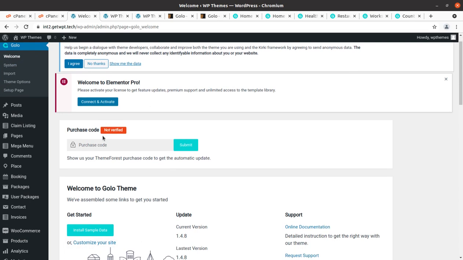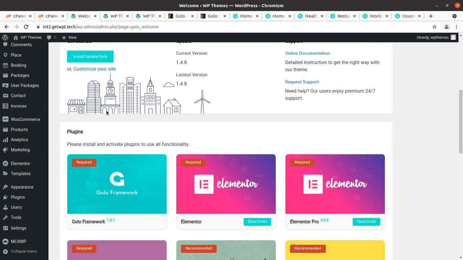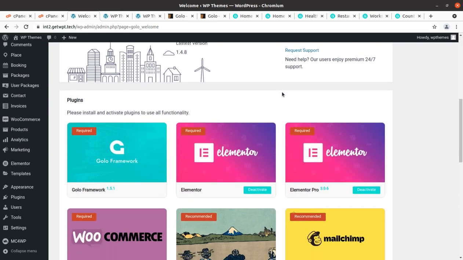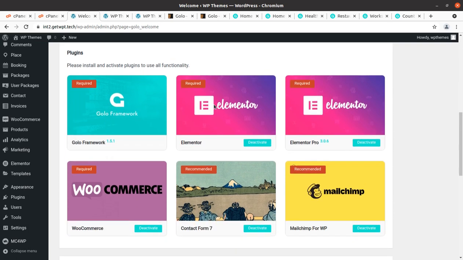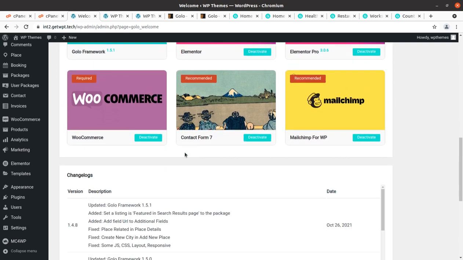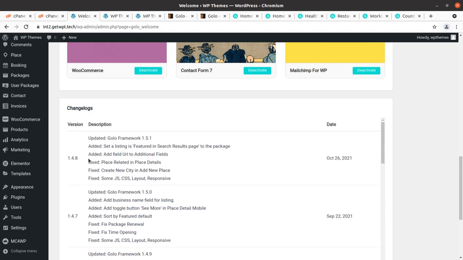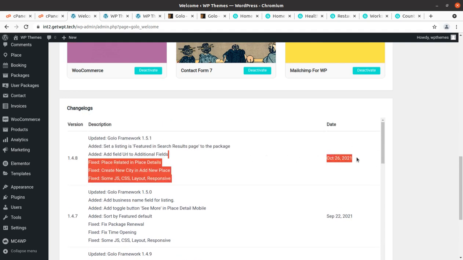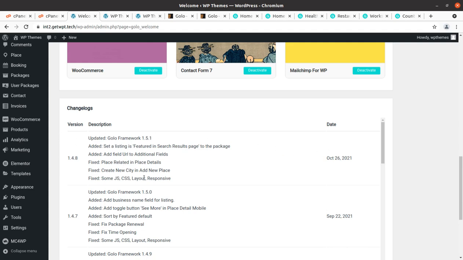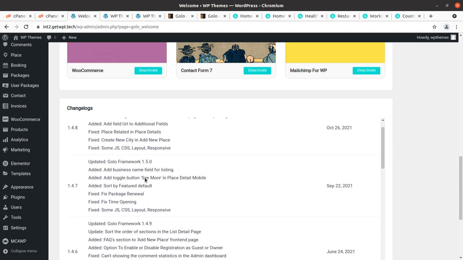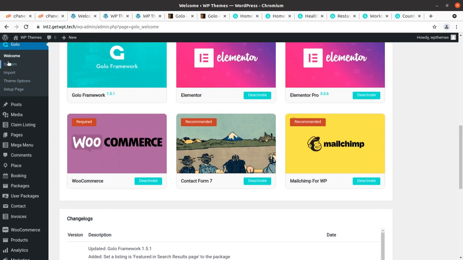This is the welcome page, and it shows the theme version, documentation, the plugins that are required and what has been installed, and the changelog is also here. So we got the latest version, that is from 26th October.